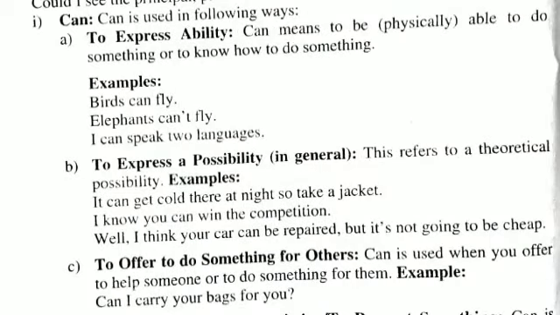Number 1, can. Can is used in the following ways. A. To express ability. Can means to be physically able to do something, or to know how to do something. For examples: birds can fly.